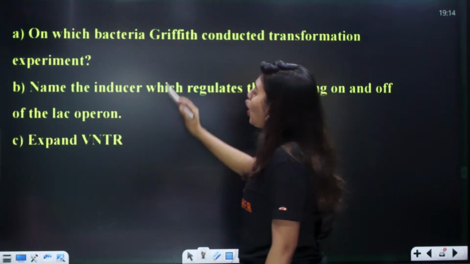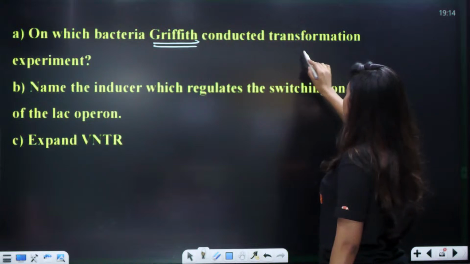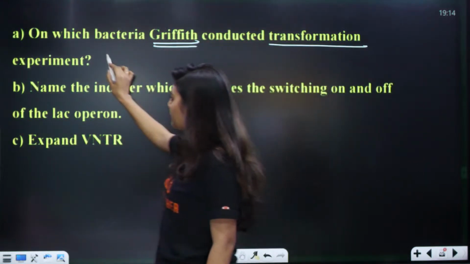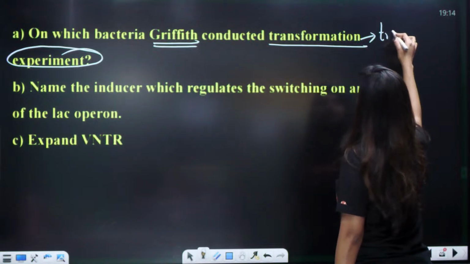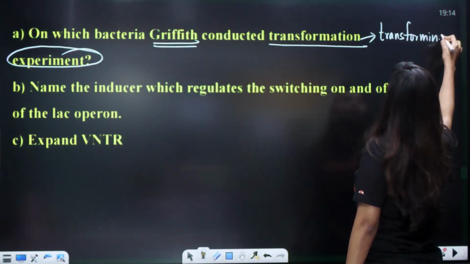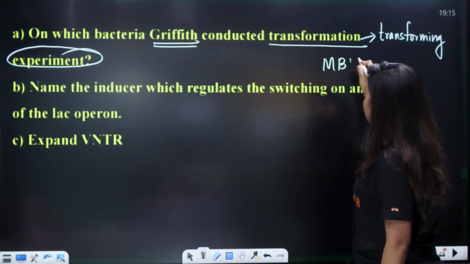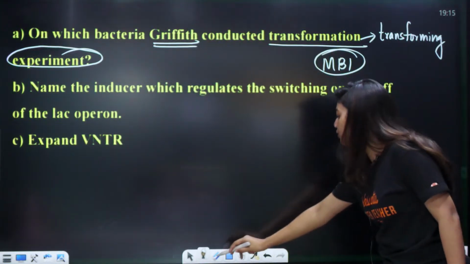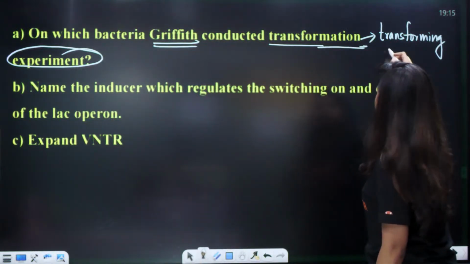Okay, see, on which bacteria did Griffith conduct the transformation experiment? Transformation experiment where he explained about the transforming principle. All of you remember this? Again, if you want molecular basis also, put it in the comments, MBI, molecular basis of inheritance. If you want, put MBI in the comments. Seeing how many comments are there, I will do the class.